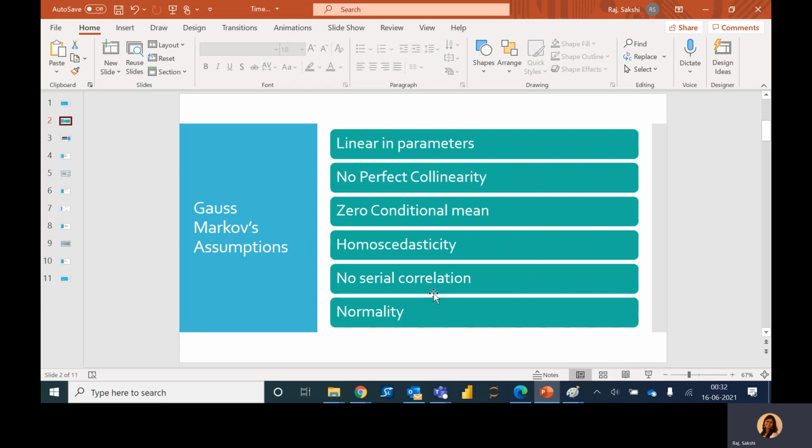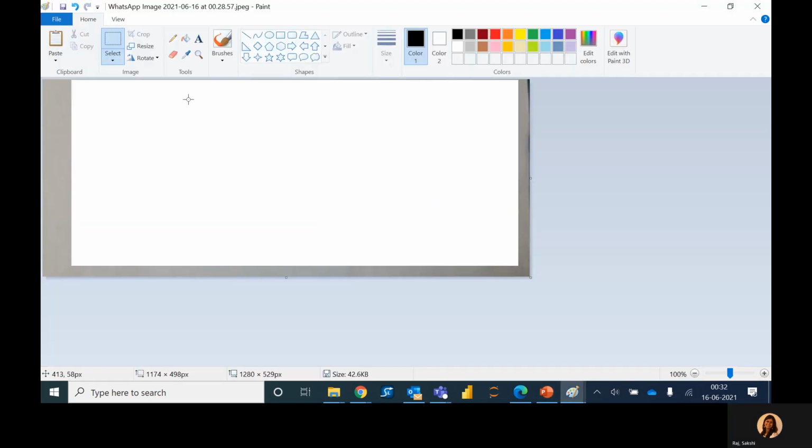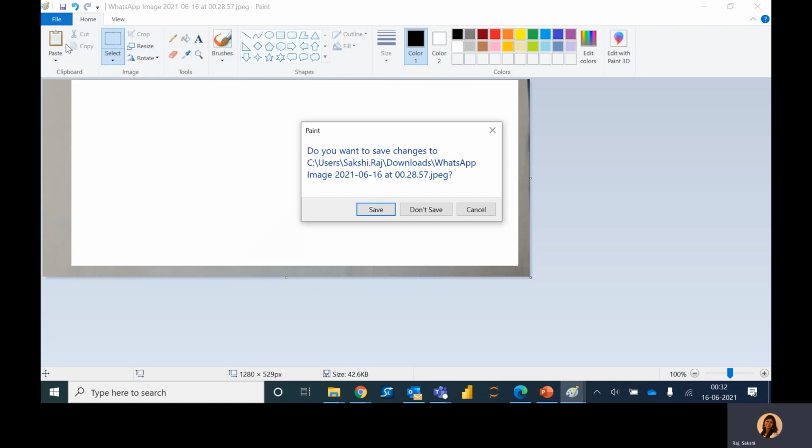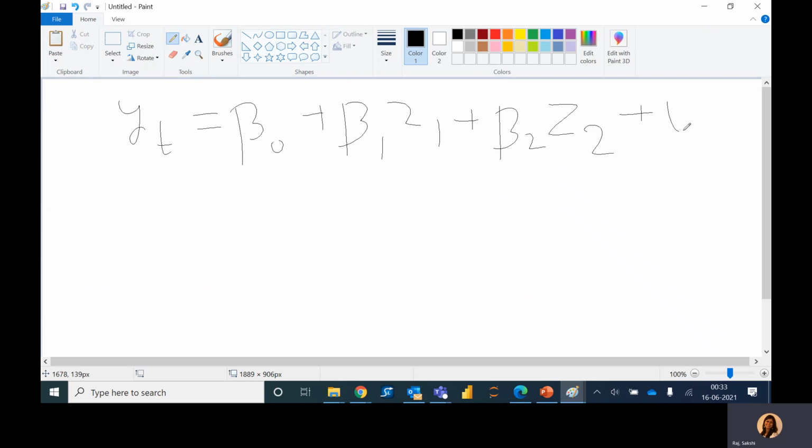In order to understand all these assumptions, let's consider a static model. For that, I will use this paint to write the model here. So let's say our model is yt equal to beta naught plus beta 1 z1 plus beta 2 z2 plus some error term. So this is a static model.